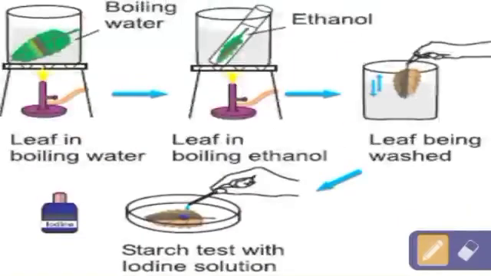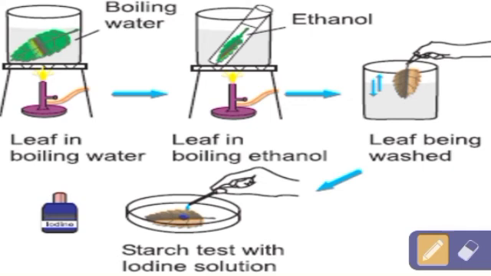Okay, so come with me. We'll show a short experiment. Yes, kids. Now, as we have learned that during photosynthesis, plants make food, how do we test this? Meaning how can we test the presence of starch in the leaf? Okay, starch means food. So here a process is given. Very first we have to bleach the leaf, and then with the help of iodine we can test the presence of starch. Now the question is how to bleach the leaf.